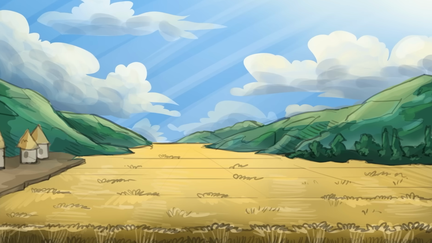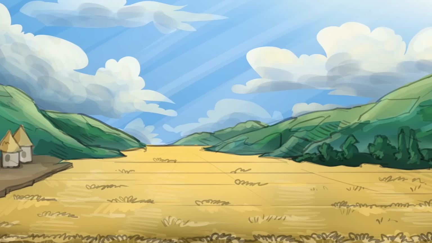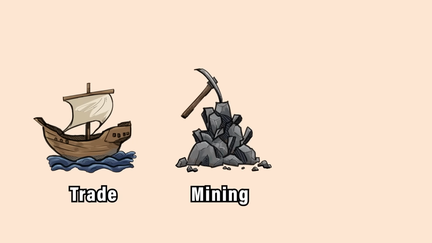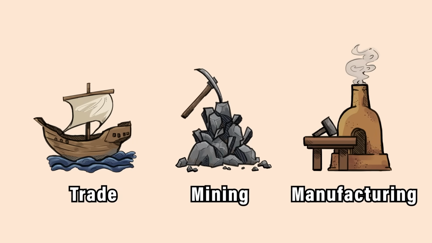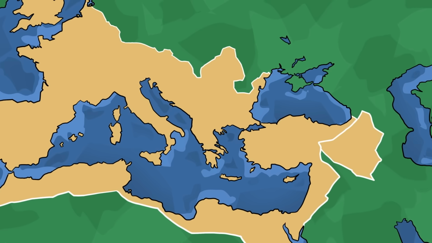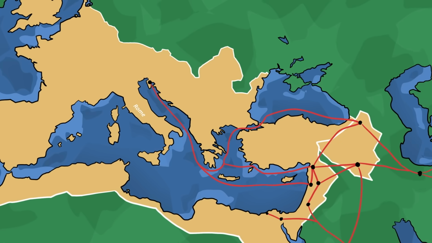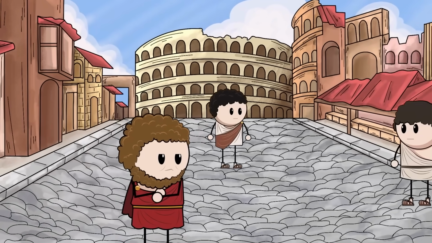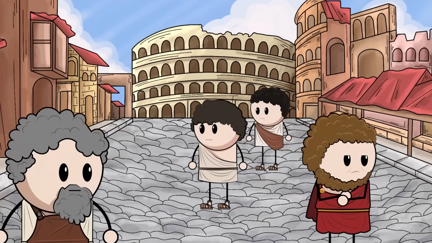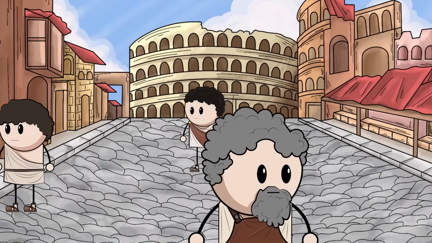Now, while agriculture was the backbone of the Roman economy, other sectors like trade, mining, and manufacturing also played important roles, and Rome relied heavily on imports from regions like the East for luxury items and raw materials. Citizens of Rome could experience luxuries from across the empire and saw a level of prosperity never seen before.